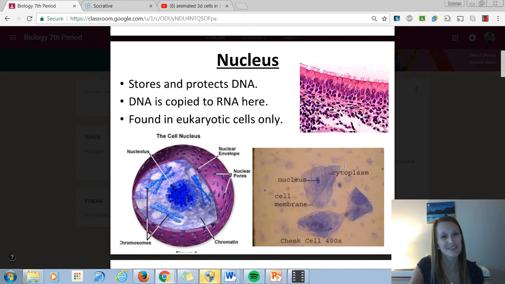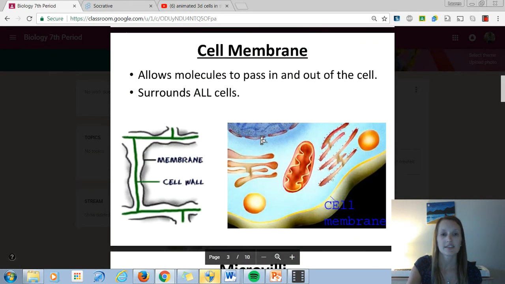You'll also get to look at a cell from your own cheek, which is exciting. Under a microscope, that's what these are, they're cheek cells. And I can't really see any of the other organelles, even though there are organelles there. But the one that stands out under the microscope is the nucleus. So that's what that dark dot is. Okay. Next one, cell membrane.